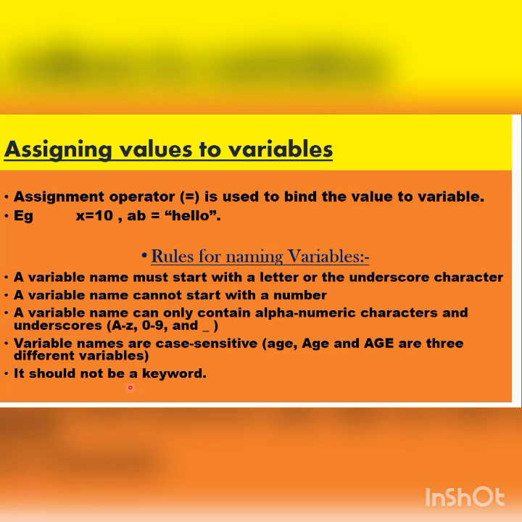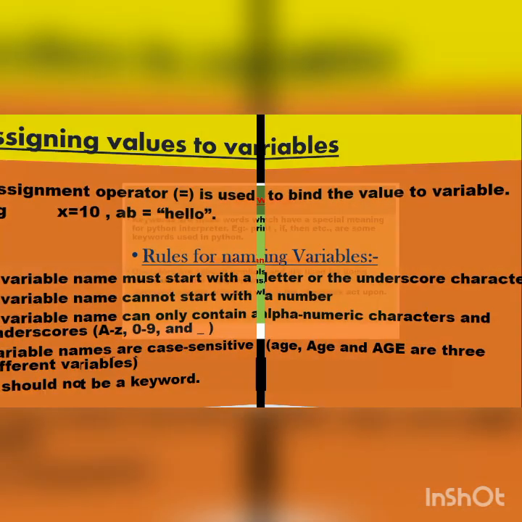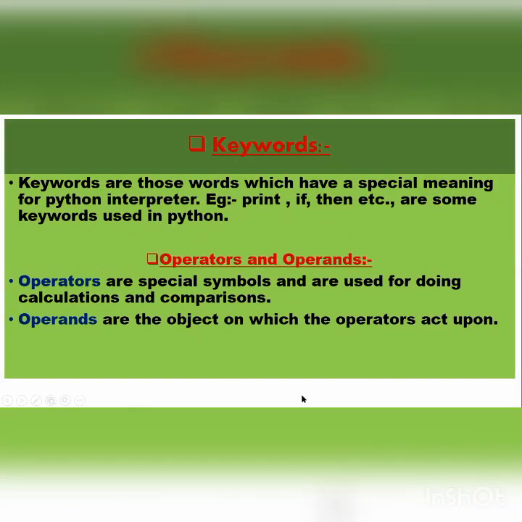It should not be a keyword. Fine. You cannot use a keyword as a variable name. Now, let us understand what is a keyword. Keywords are those words which have a special meaning for Python. For example, print.